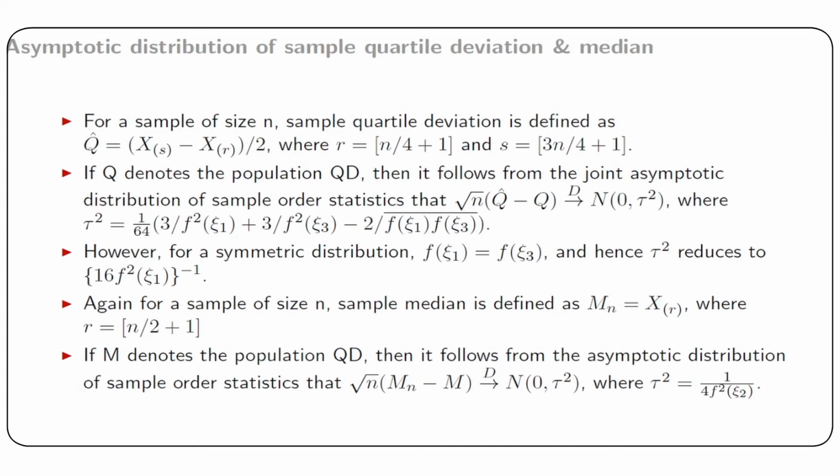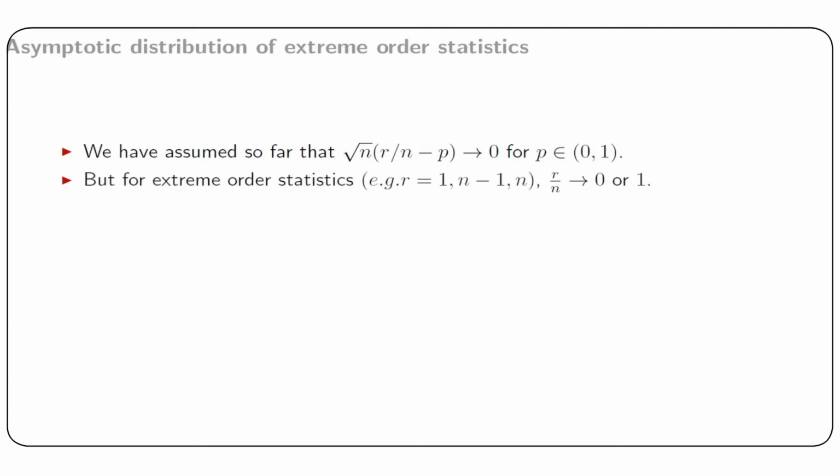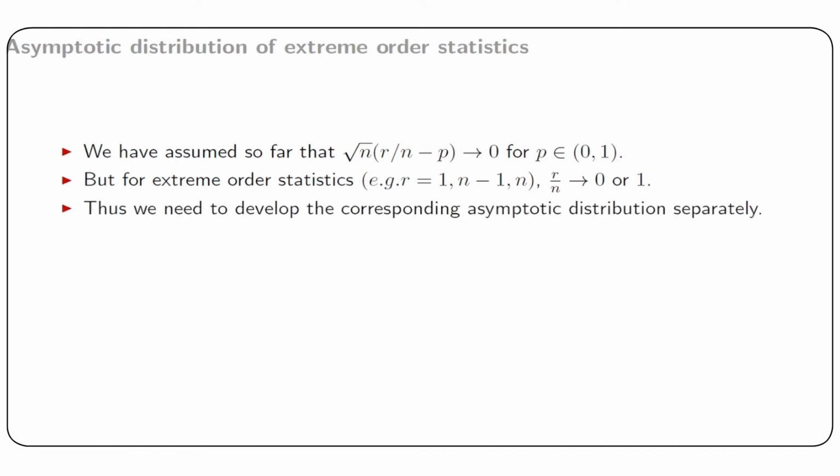However, we have already discussed asymptotic distribution of general order statistics. Now we shall discuss asymptotic distribution of extreme order statistics. In fact, we have assumed so far that square root of n multiplied by r by n minus p tends to 0 for p belonging to 0, 1, but for extreme order statistics, that is for r equal to 1, n minus 1 or n, r by n either tends to 0 or 1. Thus, we need to develop the corresponding asymptotic distribution separately.